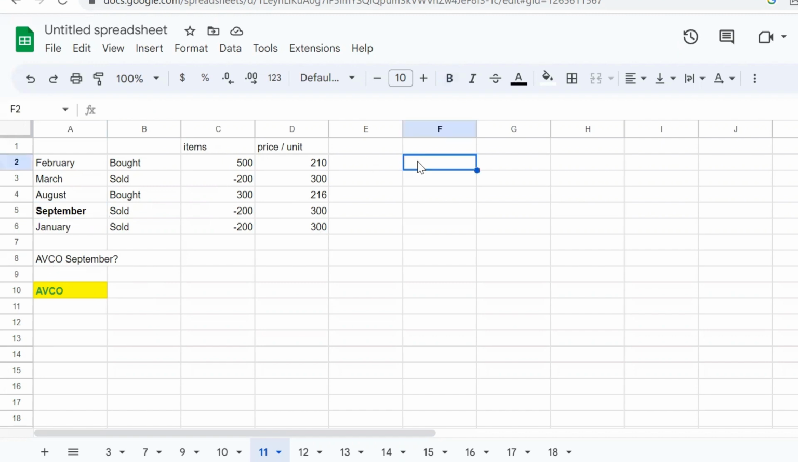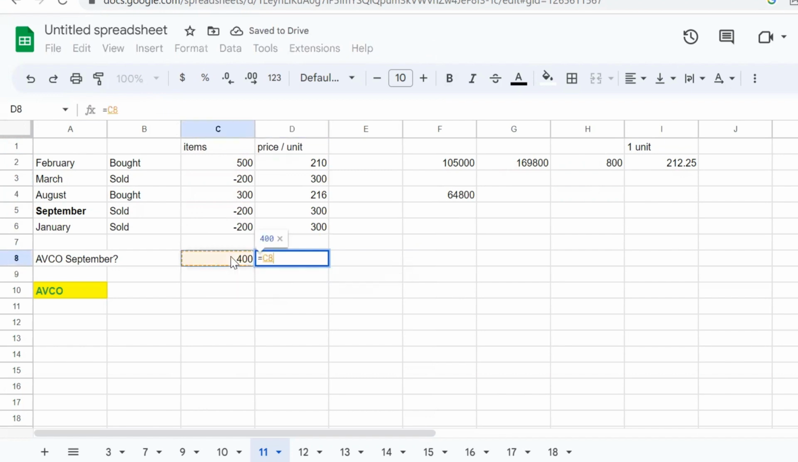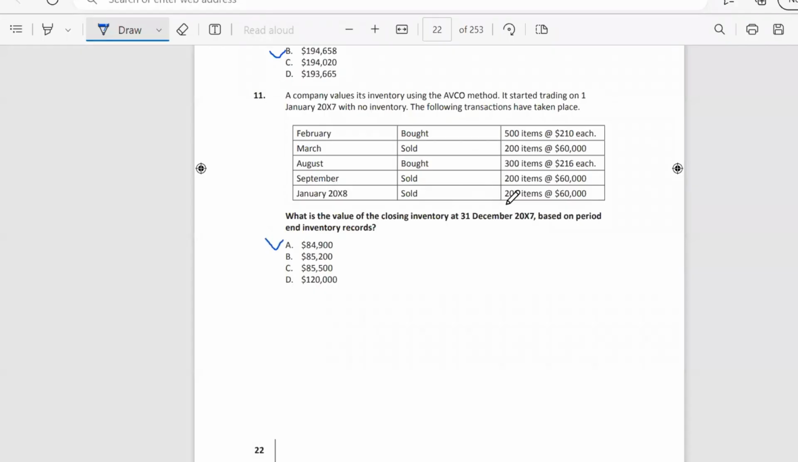Let's calculate the price of all units that were bought for August and sum them up. And let's also add units. Here we can get the price of 1 unit. And also as of September, let's calculate the amount of units. It would be 400, and let's calculate the sum. Here would be our sum, 84,900. So we choose answer A.